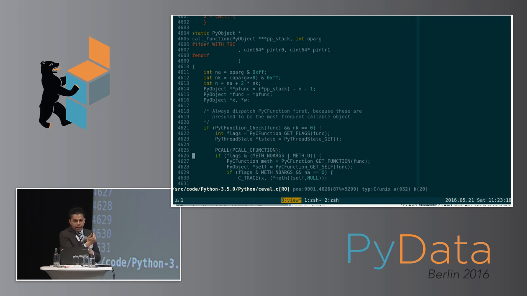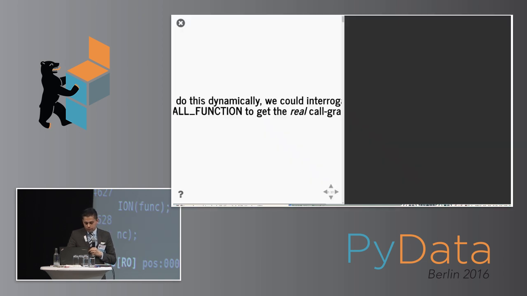So if you could interrogate this, either with something built into Python, like the line profiler, or just by patching your Python source code, you could see every single function call. And you could build a call graph. And if you had a representative suite of code that exercised all the code paths in your library, then you could actually get a good call graph. You can see that the majority of this problem is actually in building the call graph.